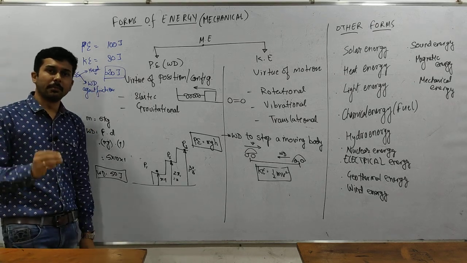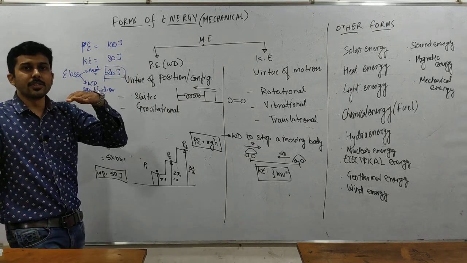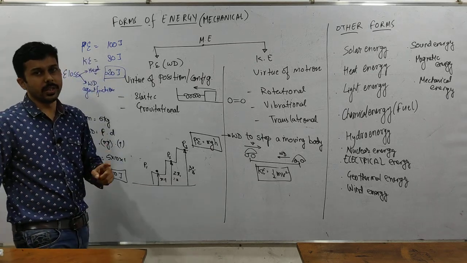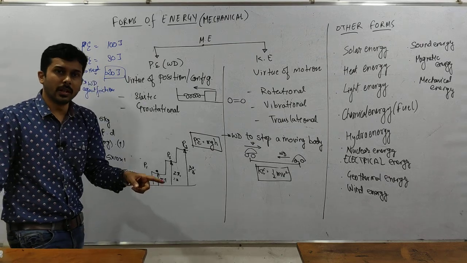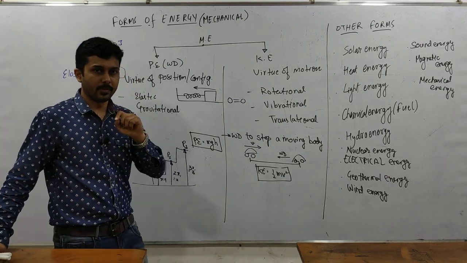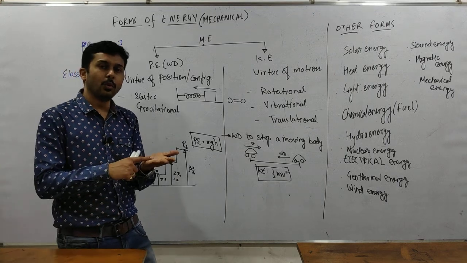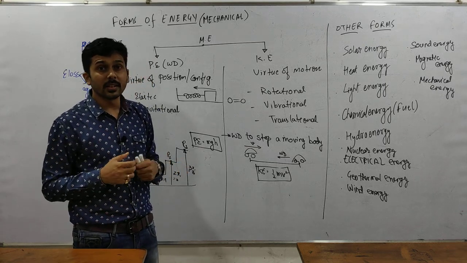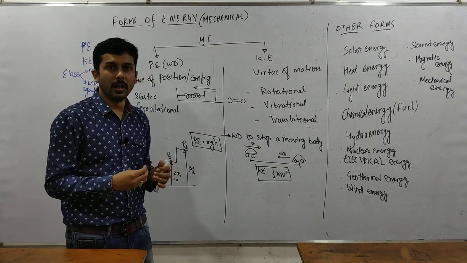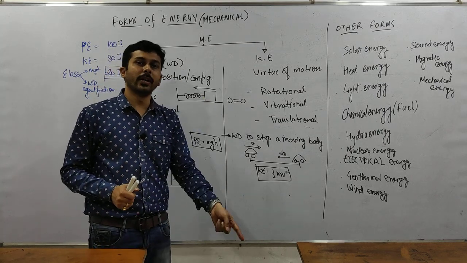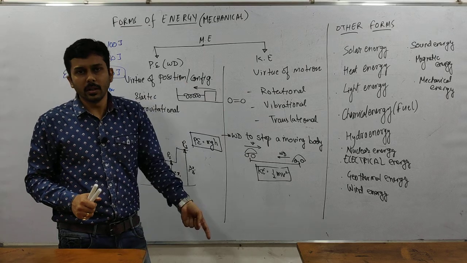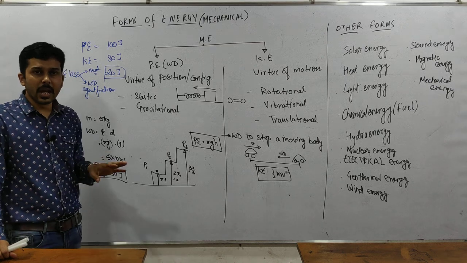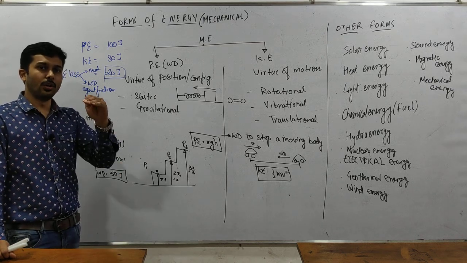Okay? So again, let's come back. What was our main point? The conversion of energy from one form to the other form. Energy is always converted from one form to another, and energy is converted into work done, and work is converted to energy again. Okay? For example, in our car, when the fuel was burnt, it would convert into mechanical energy of the engine, and what did the engine do? It would do some work on the car. As a result, the car would acquire kinetic energy or it would acquire potential energy. Okay? And we have seen that 100% conversion never happens. There is always some loss of energy or loss of work.